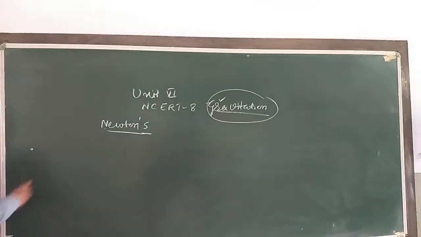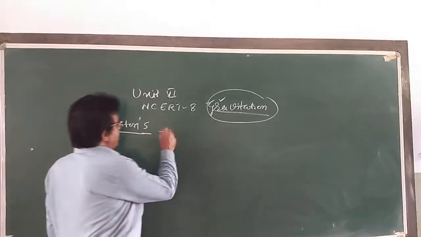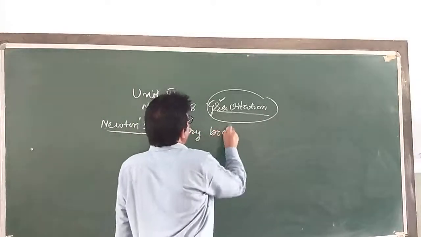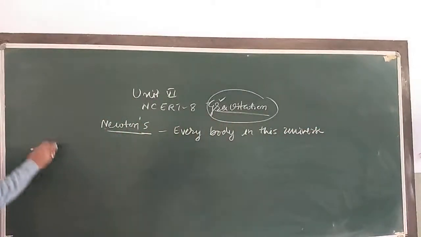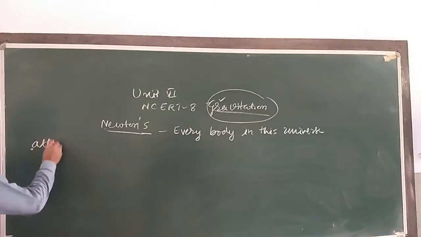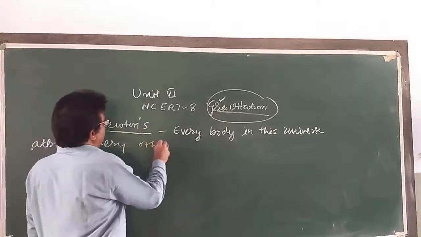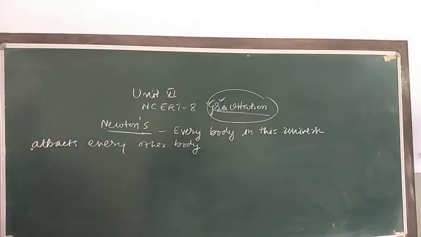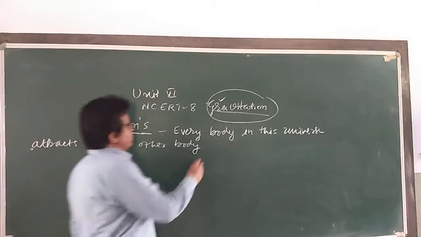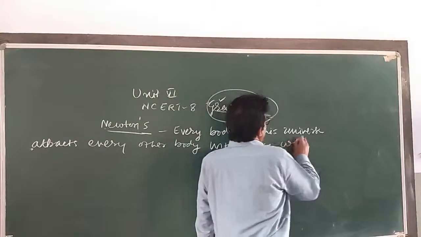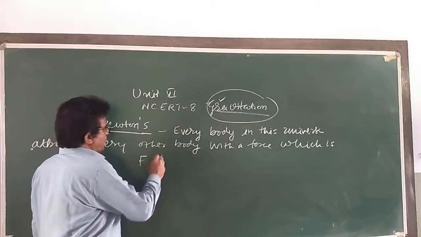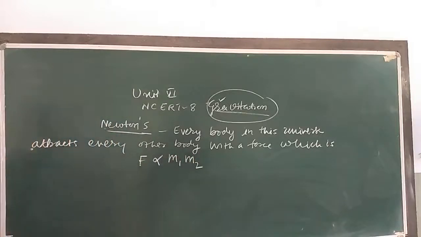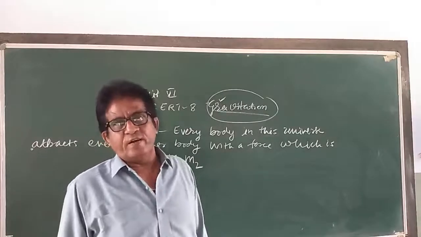Here, my dear children, it states that every body in this universe attracts every other body with a force which is directly proportional to the product of their masses, for two bodies of mass m1 and m2 respectively, and inversely proportional to the square of the distance.